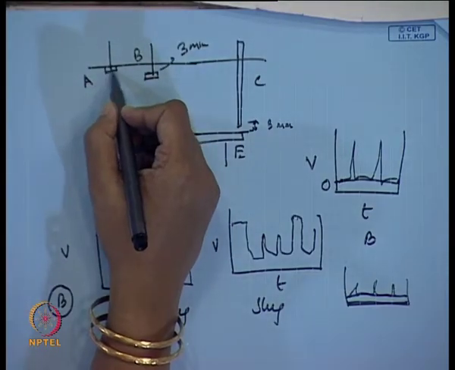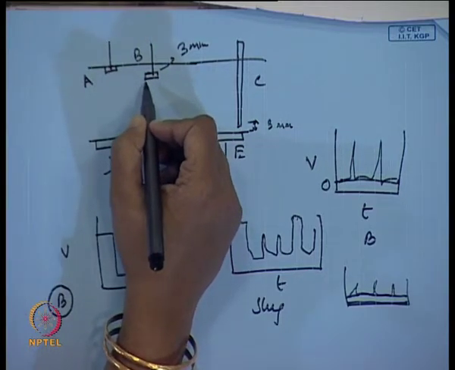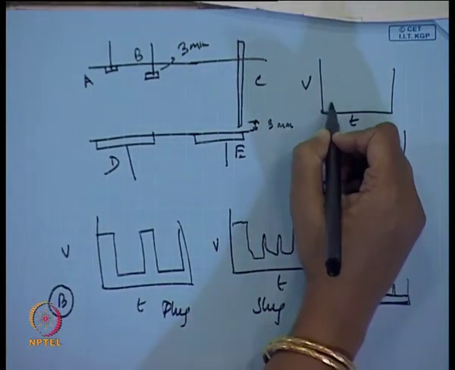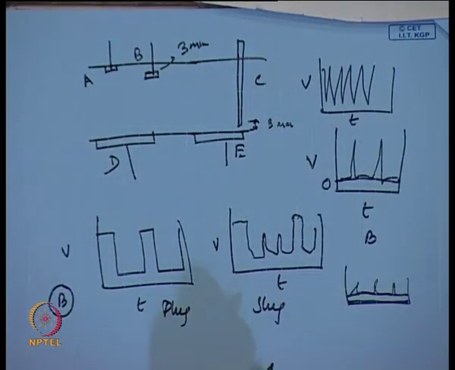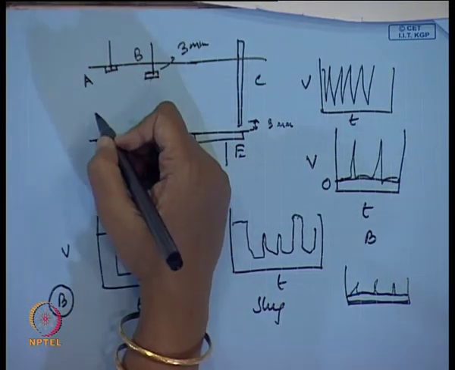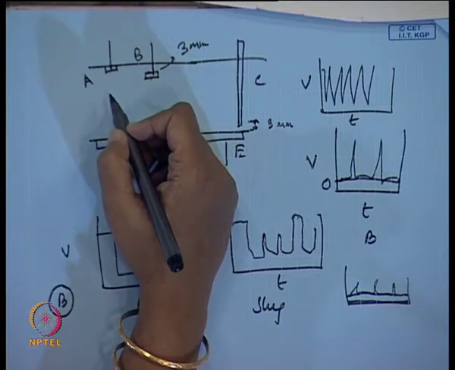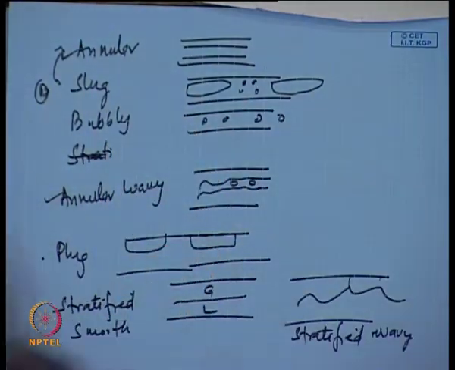Here, more or less, the wall is always in contact with water, and bubbles do not come so close to the wall. So you will get a maximum voltage signal from A. And very frequently bubbles will come and strike and hit probe B. So for probe B, in voltage versus time, you will get a very high voltage with a large number of fluctuations. Whenever a bubble comes and hits, you will get some fluctuations. Get my point? So bubbly flow also can be differentiated. We have differentiated annular, slug, bubbly, annular wavy, and plug, everything.